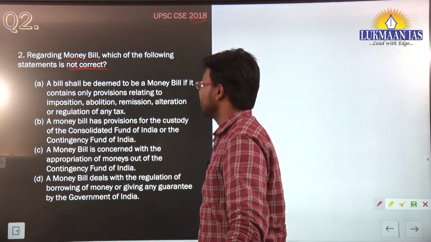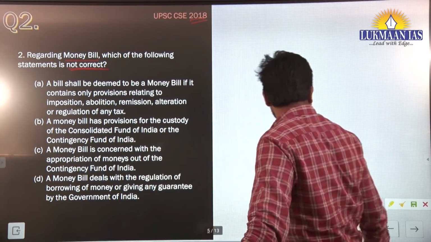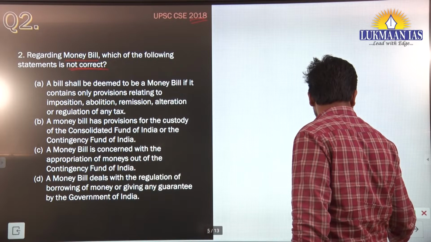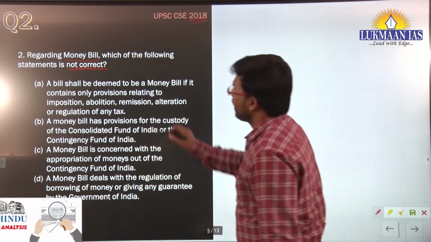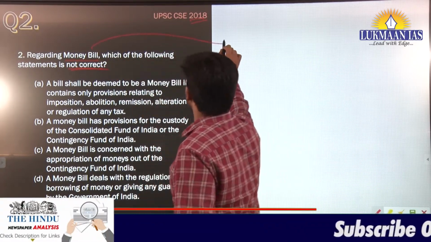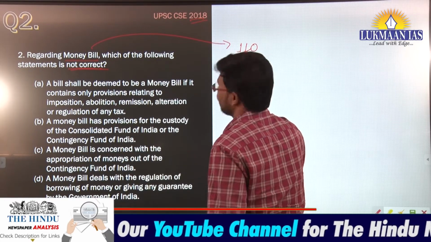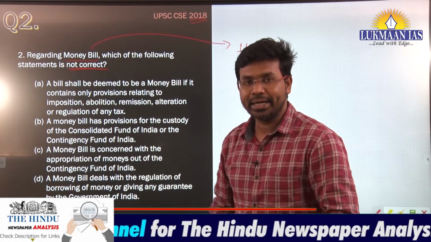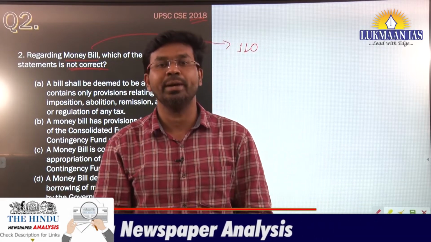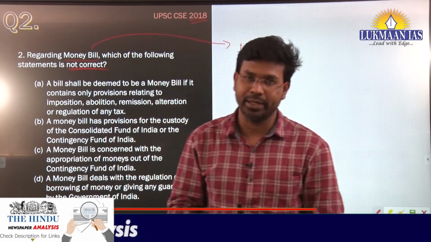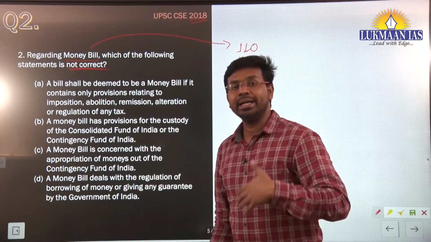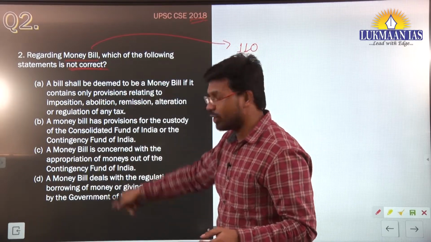Here we need to understand money bill. So what is a money bill? When we talk about money bill, in the Constitution of India there is an article, article 110. Article 110 of the Constitution of India talks about what is a money bill. A money bill is any bill, so let us read all of it.